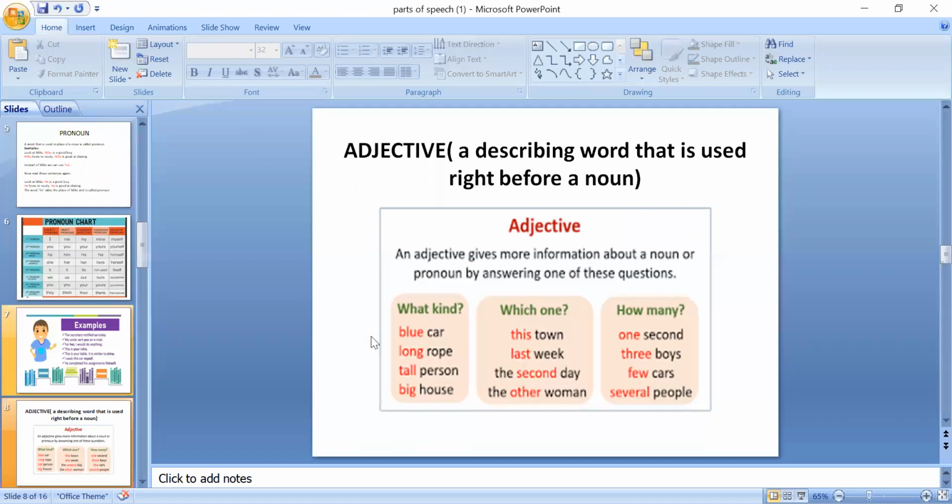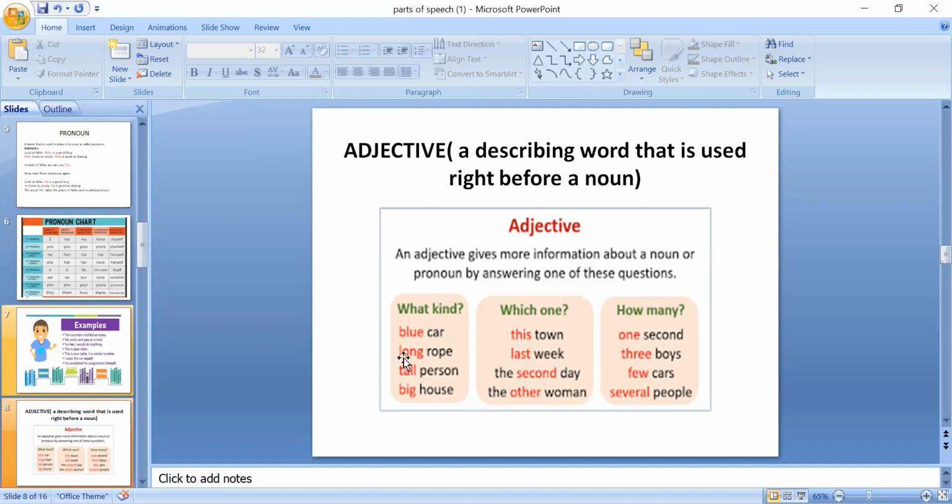An adjective tells us more about a noun or gives more information about a noun. Noun के बारे में हमें different information देता है और ज़्यादा बताता है noun के बारे में by answering one of these questions. For example, car. Then how can we know किस तरह की कार है ये? ठीक है? So blue car. Clear? Comfortable. Luxurious. Have you got? So these different adjectives we'll be using with the noun car.